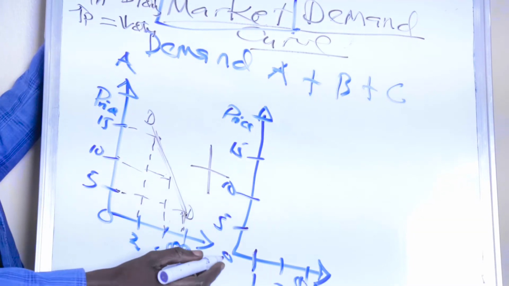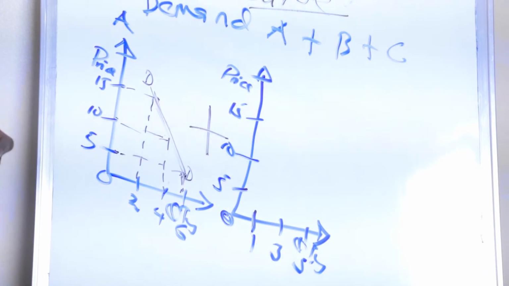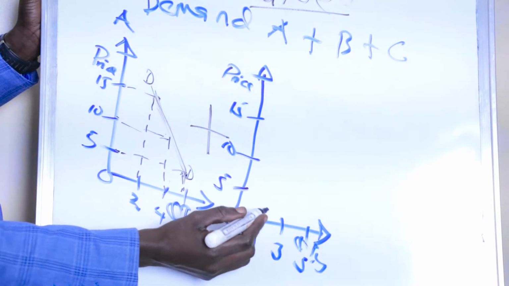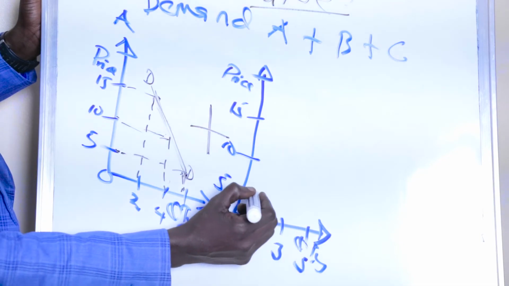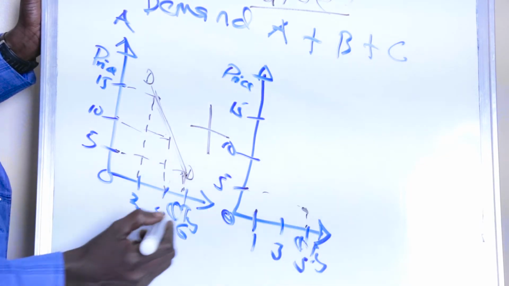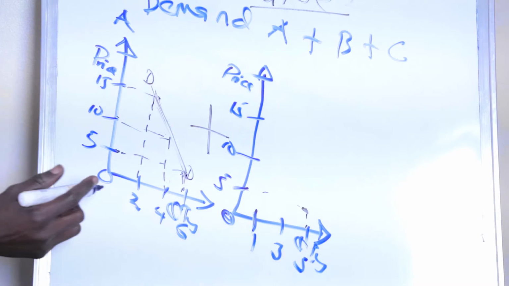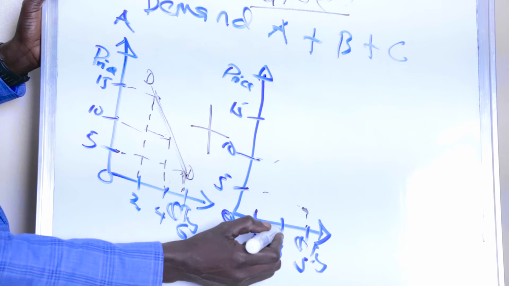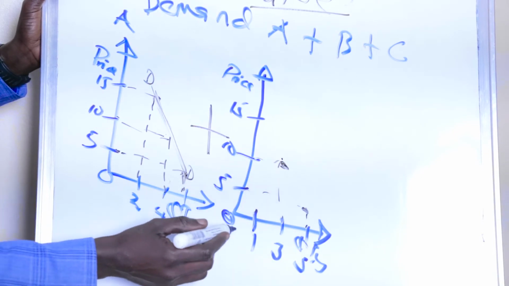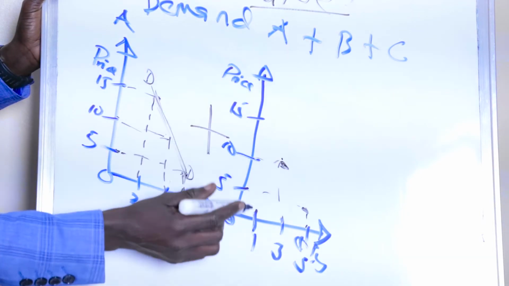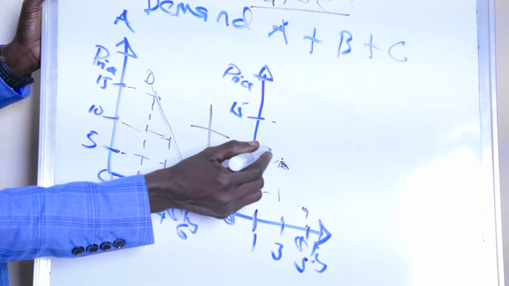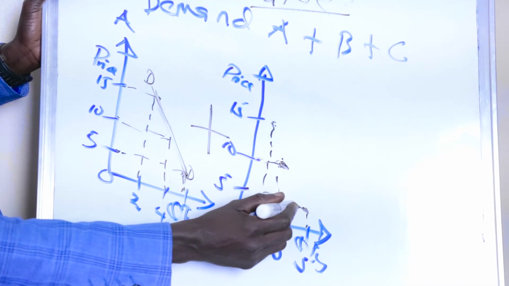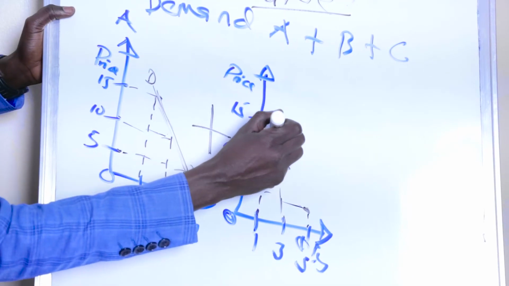Therefore, we are also going to use the same idea. When the price was 5, we expect this person to buy more, so he has bought 5. So 5 with 5. That is the point. Then when the price increased to 10, this person bought 3. So here is the dot. And when the price increased to 15, he decided to buy 1. So we can join these dots. That is how the demand curve will appear.